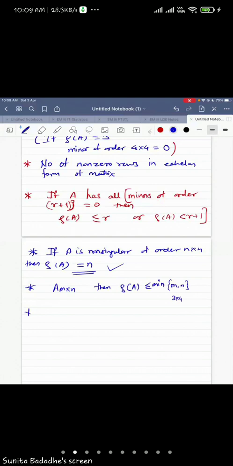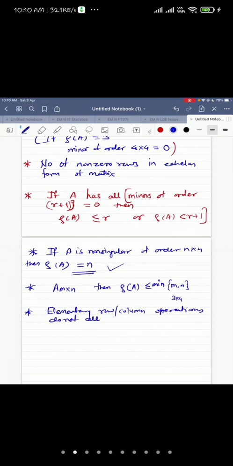Then next is elementary row and column operations do not alter the rank. They do not alter the rank. Elementary row and column operations, they don't alter the rank.